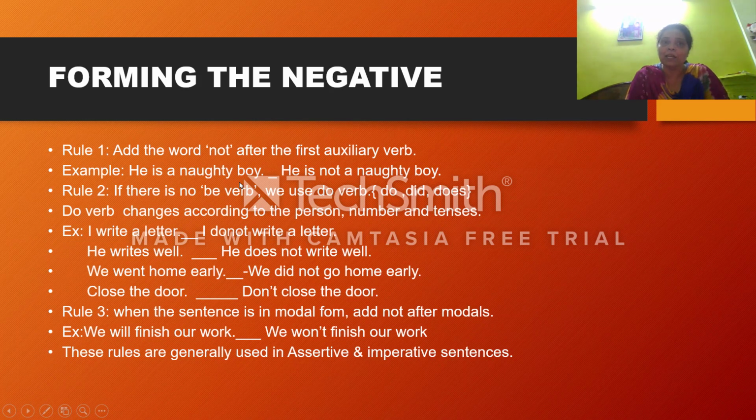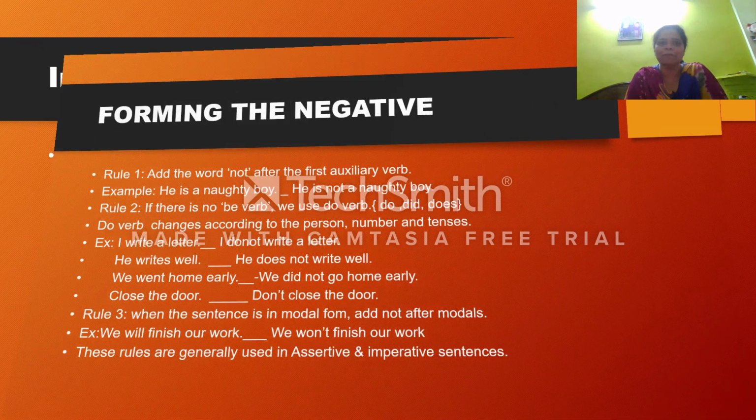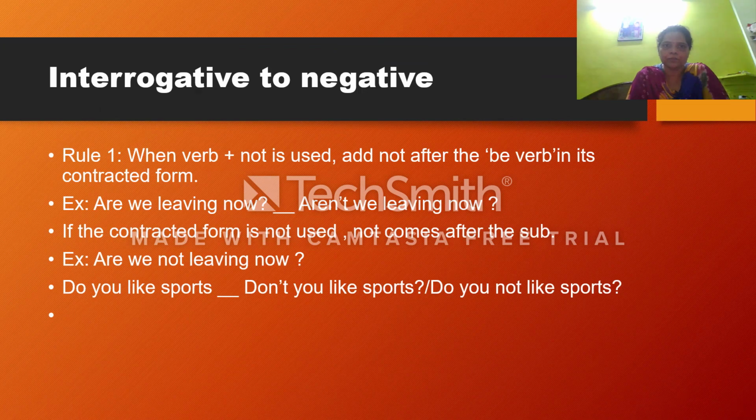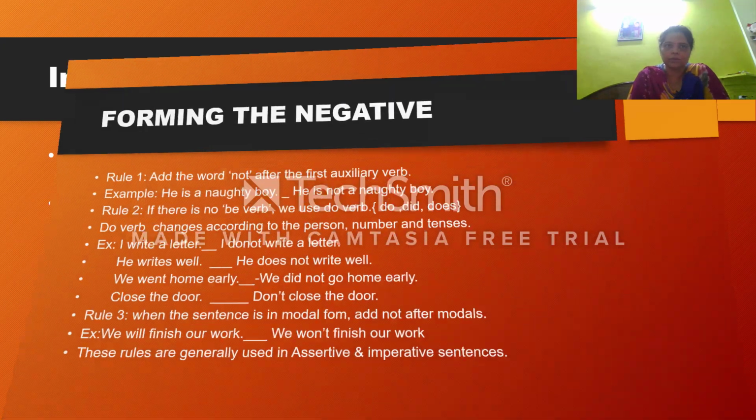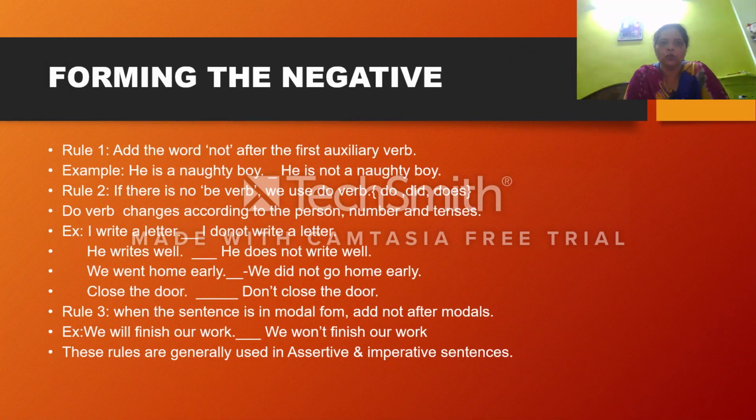If I am saying add not after the first auxiliary, which one is the first auxiliary verb? Auxiliary verb is. So not should be added after is. Because here it is an auxiliary verb, so I am putting is not. If there is no auxiliary verb, then we put do words like do not, does not and did not.